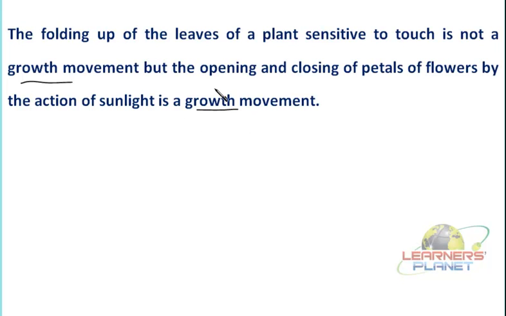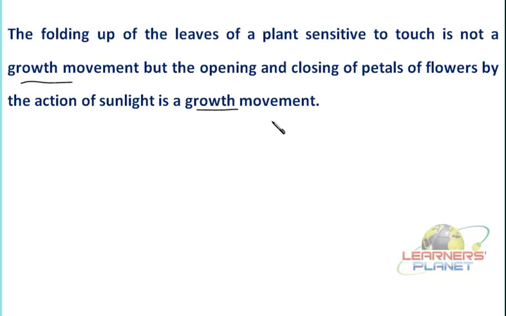In this case, growth is affecting all parts of the flower, and therefore you can see the opening and closing of the petals and of the flower. Now in this case, it is very clear that these are growth independent. It may be linked with growth or it may not be, but the tropic movements are essentially linked with growth type of movements.